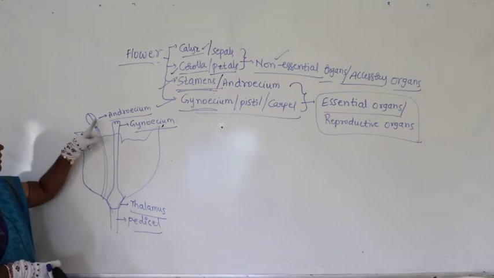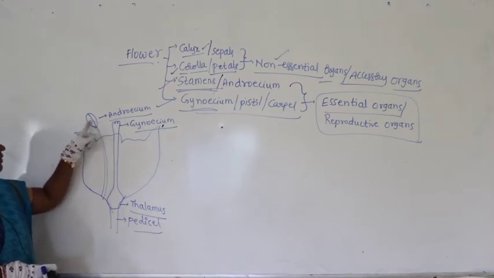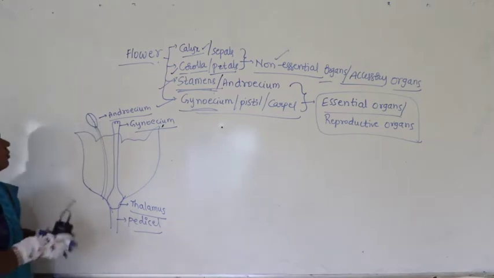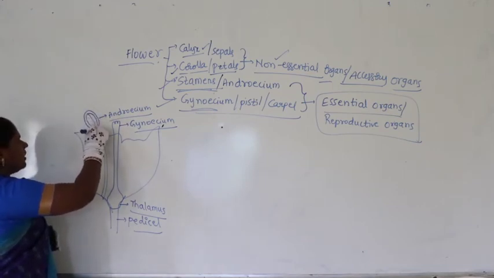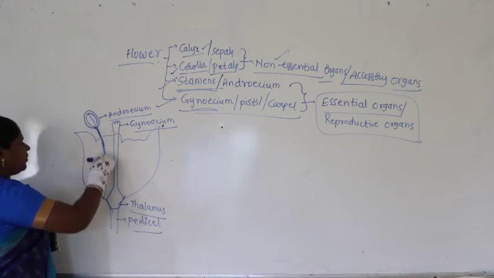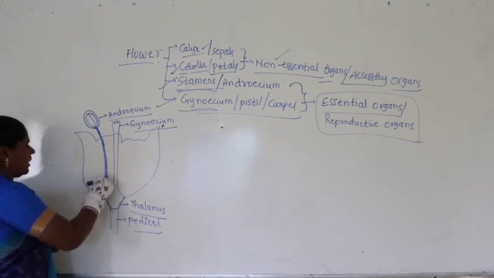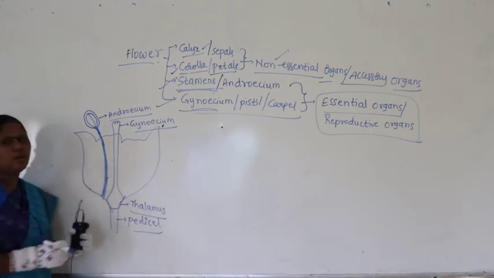Gynoecium. Now when we look at the androecium part, here we find a bulbous globular structure which we find exactly at the tip, and it is attached with the filament at the base. The long elongated structure which supports the bulbous globular part present at the apical part is called as what? Filament.